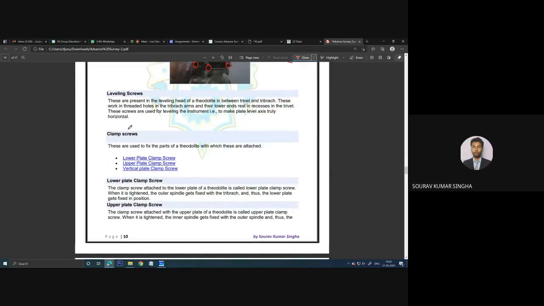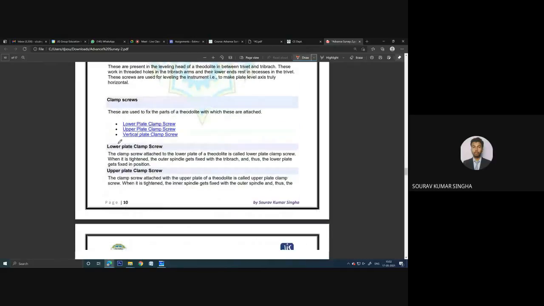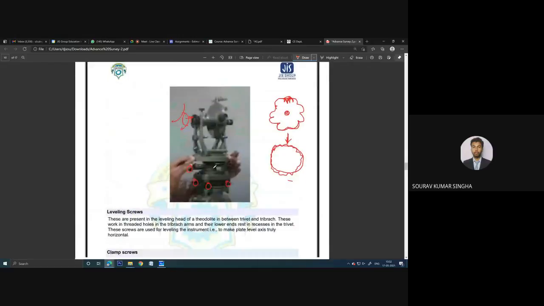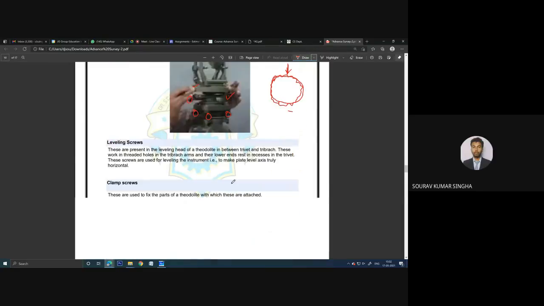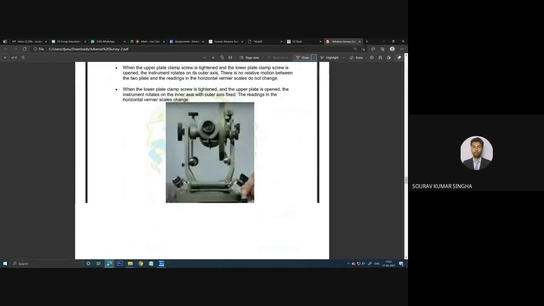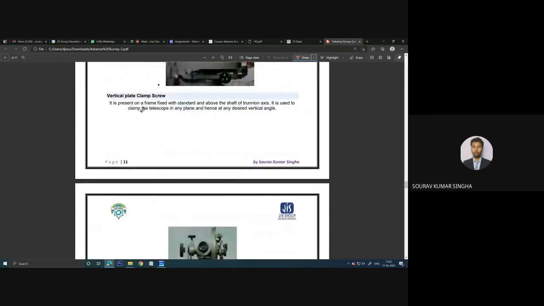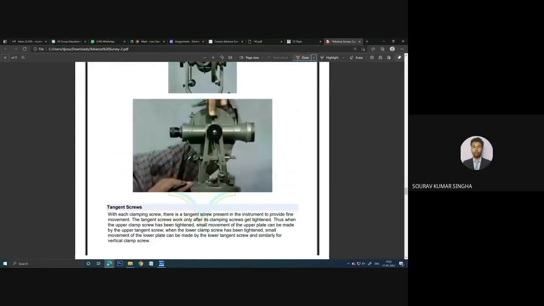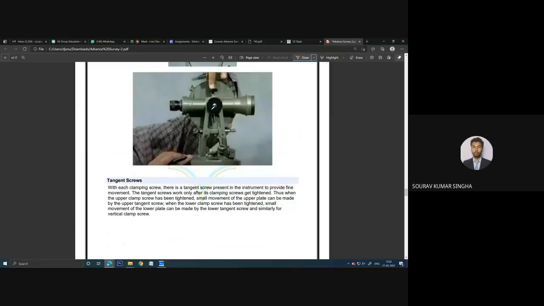Now clamp screw, there are lower plate clamp, upper plate clamp আর vertical plate clamp. Lower plate is same thing যেটা আমি বললাম, this is a lower plate, opposite upper plate, এবং এখানে vertical clamp, এই যে এই vertical clamp screw. So all the types of screws have been shown over here, the same thing shown over here, the vertical plate clamp screw, and yeah, same. This is the vertical plate clamp screw, you can see.